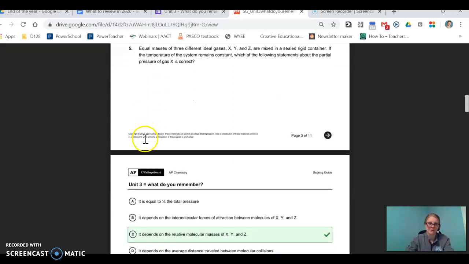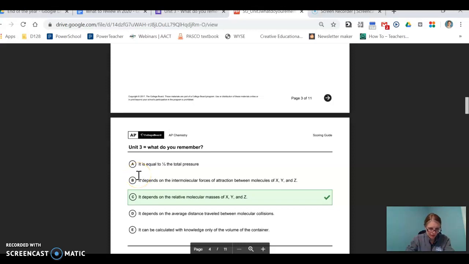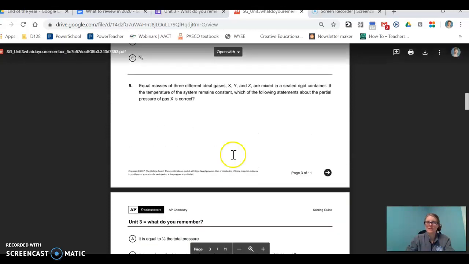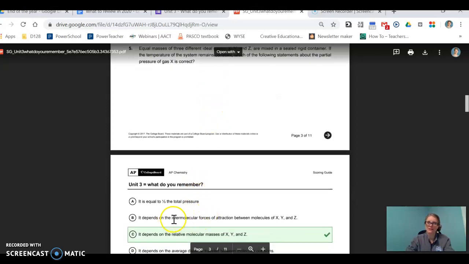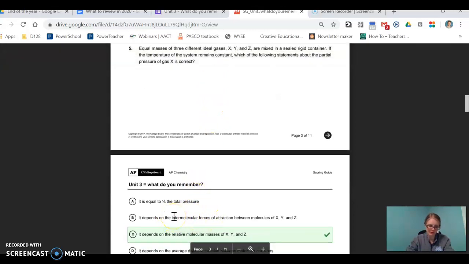So that doesn't work. B doesn't work because it depends on intermolecular forces of attraction. Right here we're talking about ideal gases, that ideal word. So therefore we can't have any differences in pressure. Every gas will act the same as long as you have the same number of moles and the same temperature. So B doesn't work because they're all ideal, and no ideal gases will have intermolecular forces.